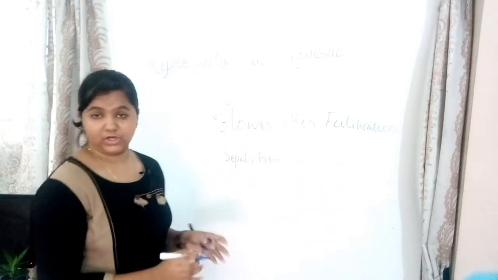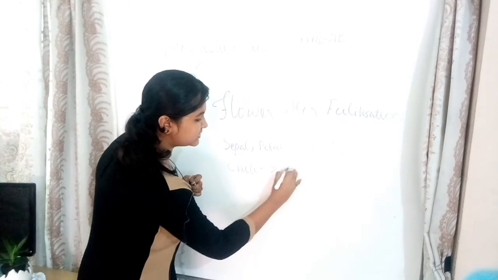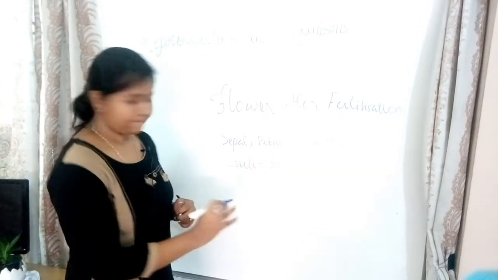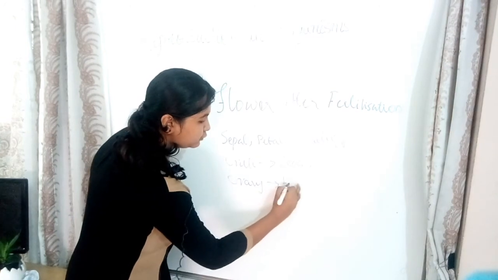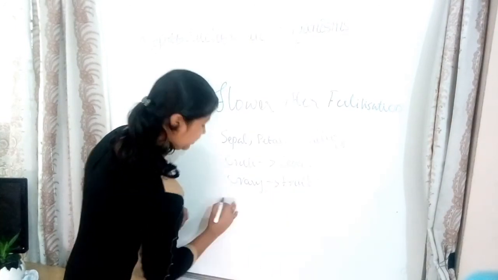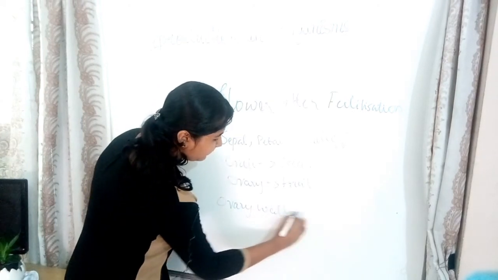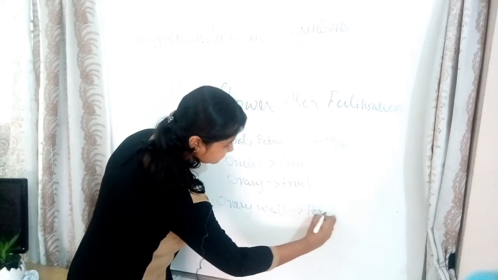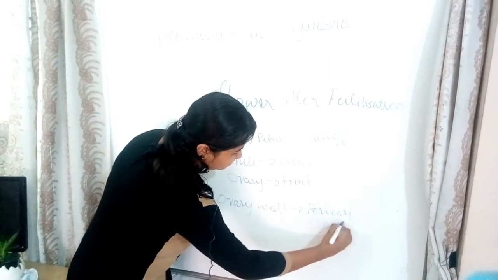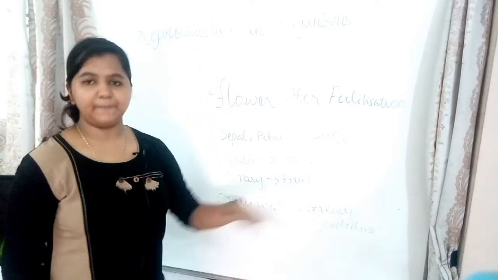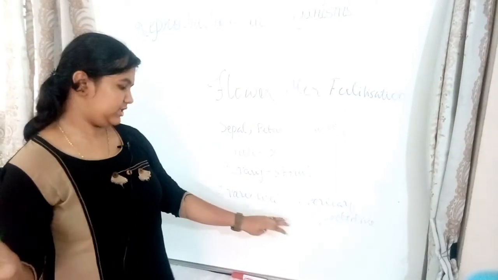The ovule would be transformed into the seed. The ovary would become the fruit. The ovary wall will become the pericarp, the protective layer. So what is pericarp? That is the fruit wall, the fleshy part that you eat. So that is the ovary wall.